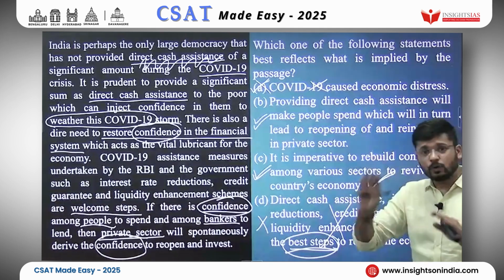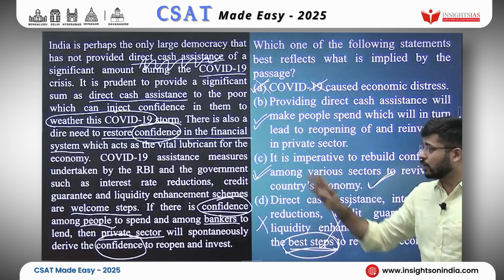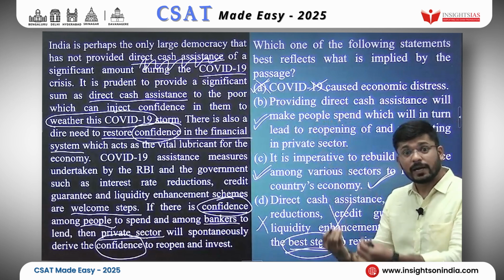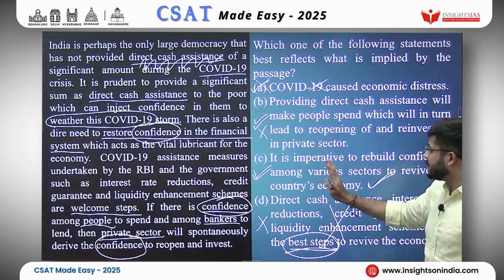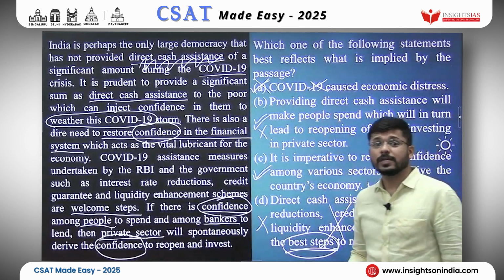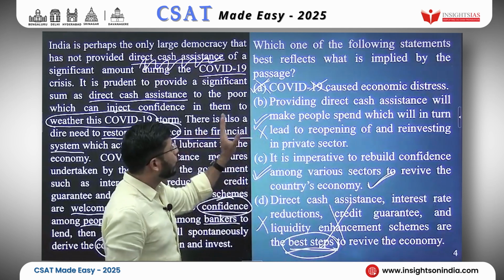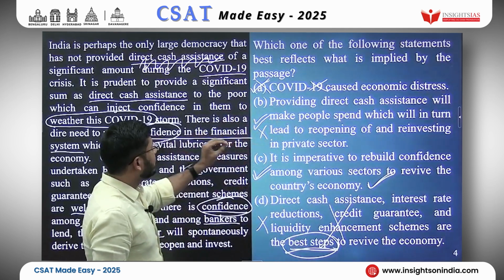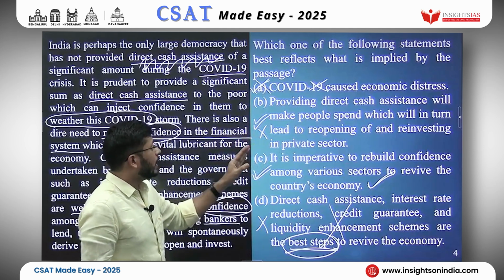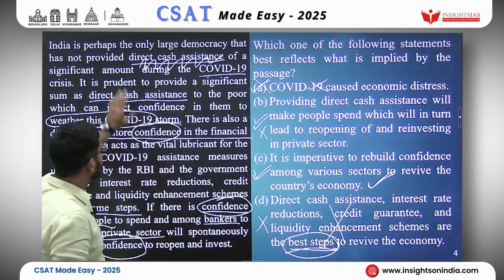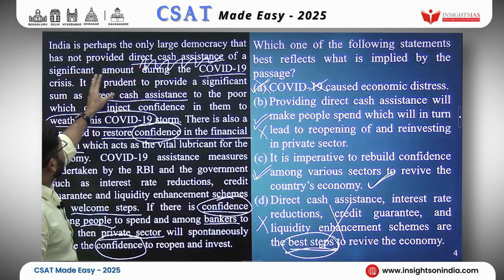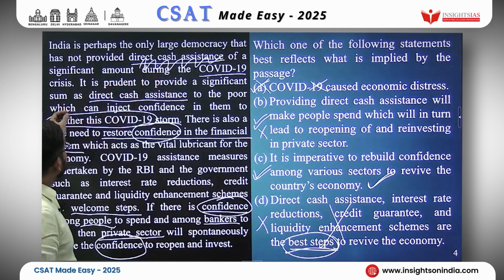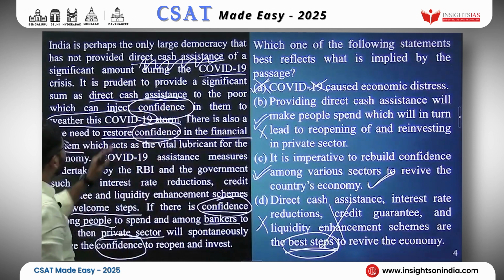This option B, even though it might be one of the implications of the passage, and it may very well be agreeing with the passage, this is a less appropriate one. C is more appropriate when compared to option B. Let's read option B again. Providing direct cash assistance will make people spend, which in turn will lead to reopening of and reinvesting in private sector. Yes, they are implying that we are maybe one of the largest democracies who have not given direct cash assistance, and we need to give direct cash assistance, and that will inject one more confidence in them.